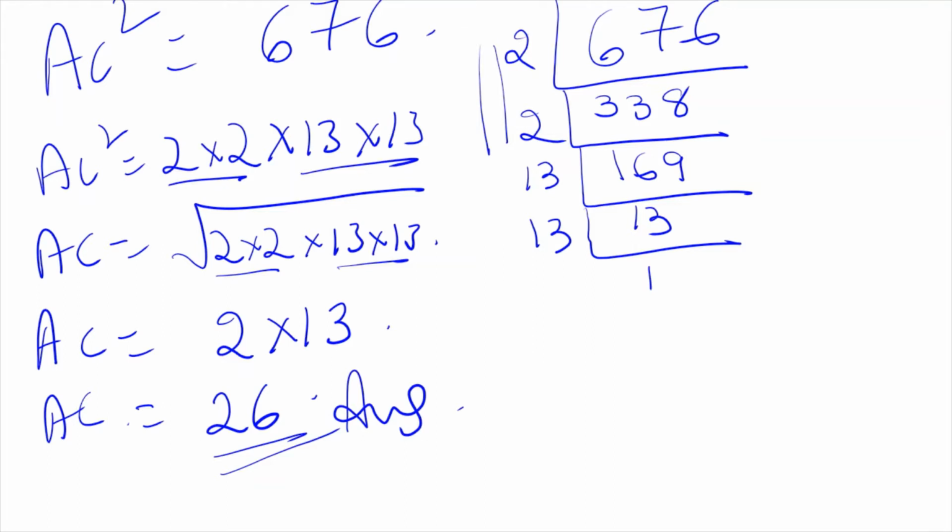Diagonal is 10 centimeter. Yes, breadth is 6 centimeter. Everybody got this? Okay.